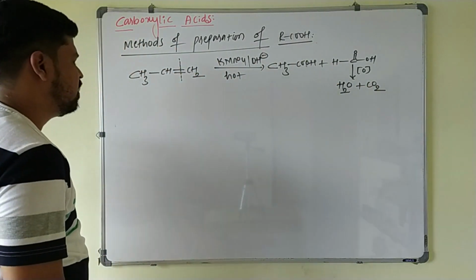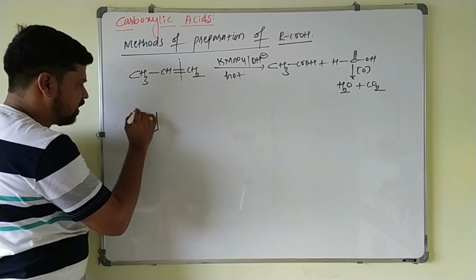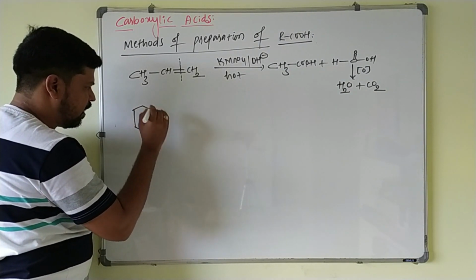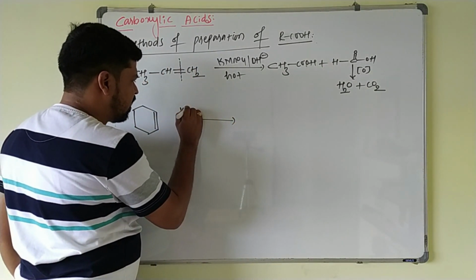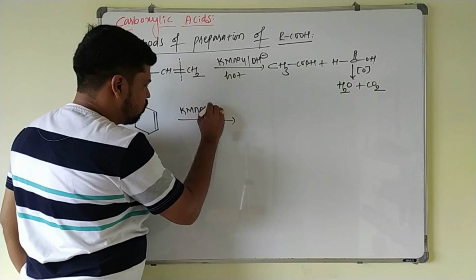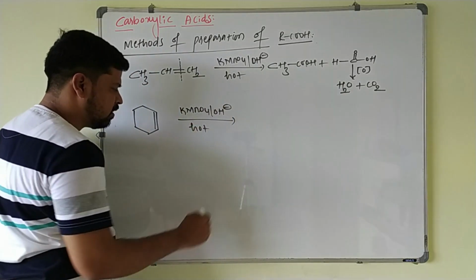Okay. Next example, if I take cyclohexene like this, and this on treating with KMnO4 in the alkaline medium and in the hot condition, what you have to do here?